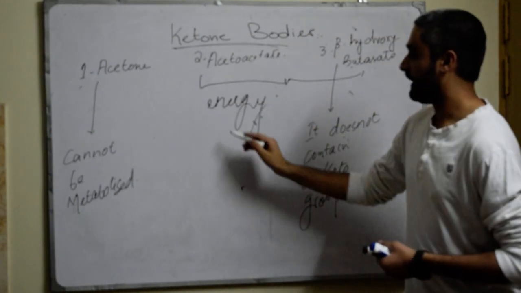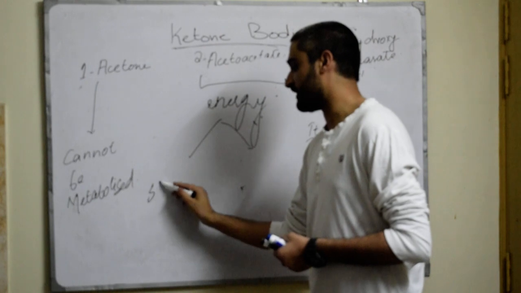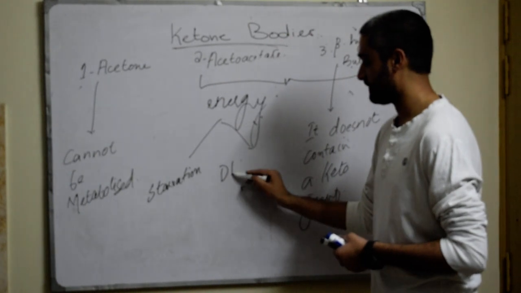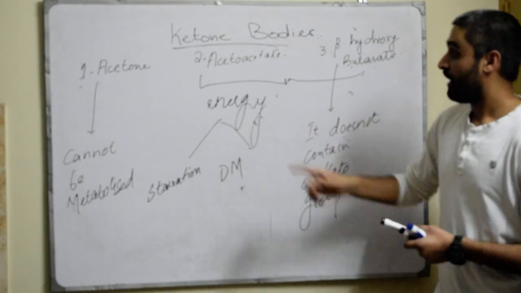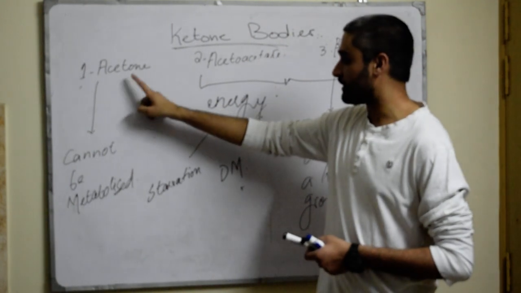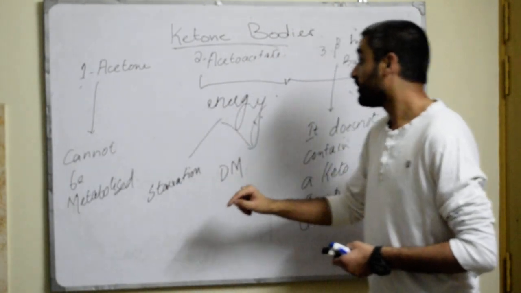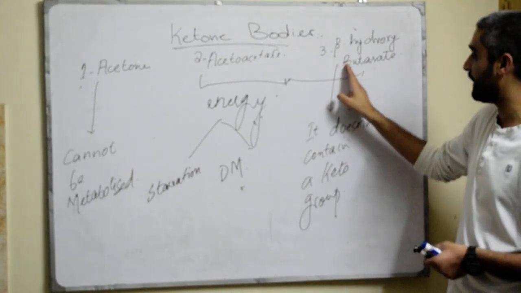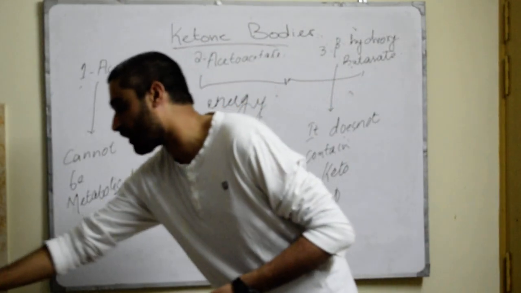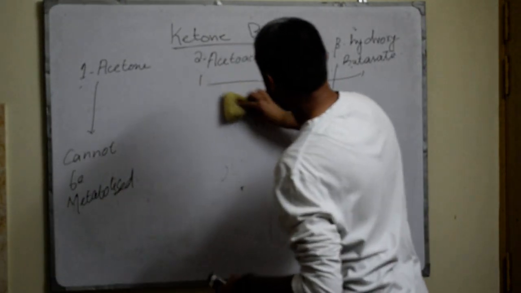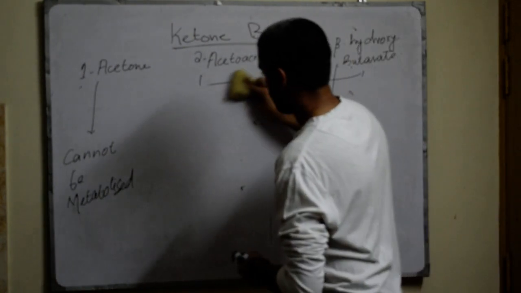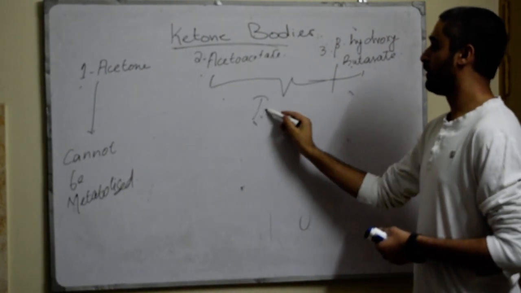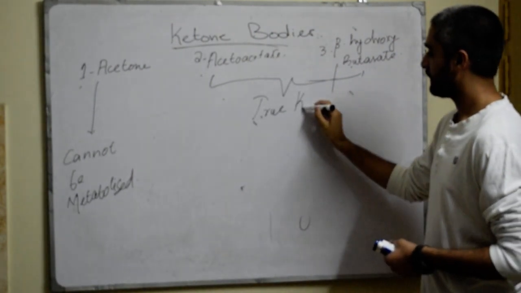When do they give you energy? In two very important states: either starvation or diabetes mellitus. Why can the acetone molecule not give you energy? Because it cannot be metabolized. So these two, acetoacetate and beta hydroxybutyrate, collectively are called true ketone bodies. So let me write it. These both are called true ketone bodies.